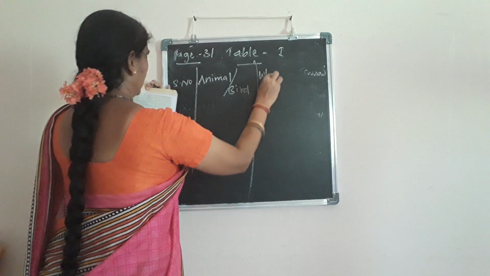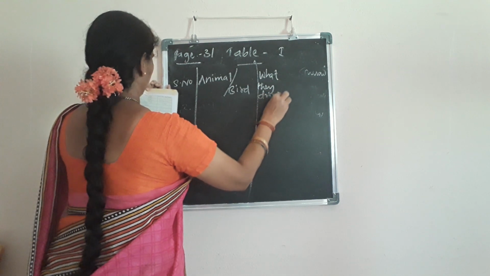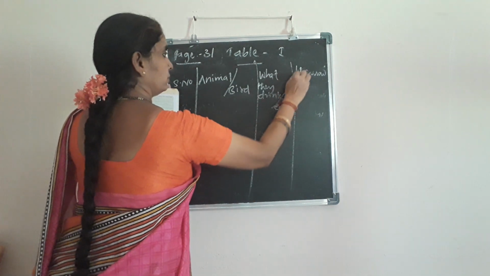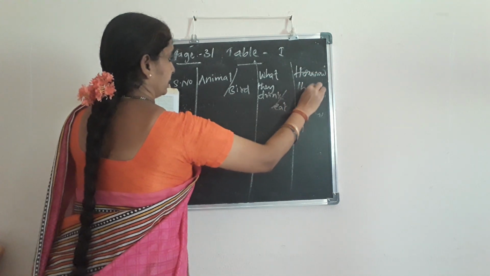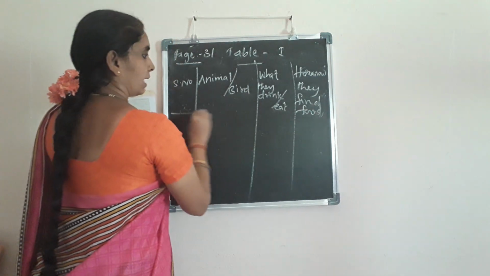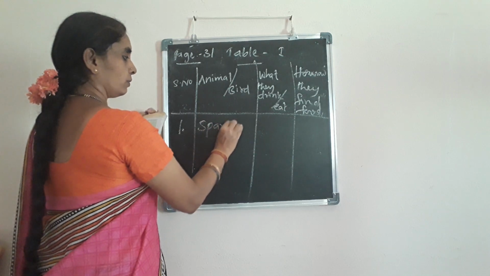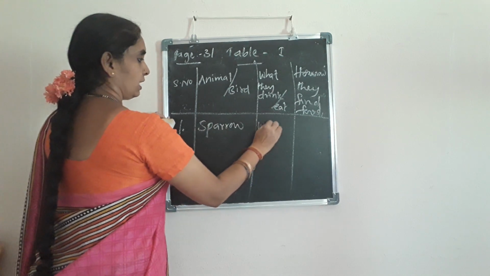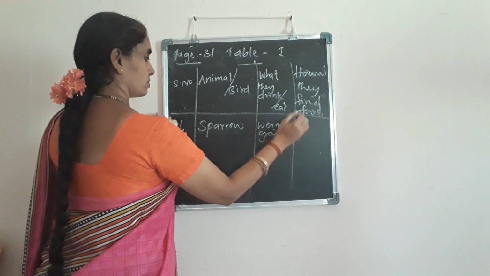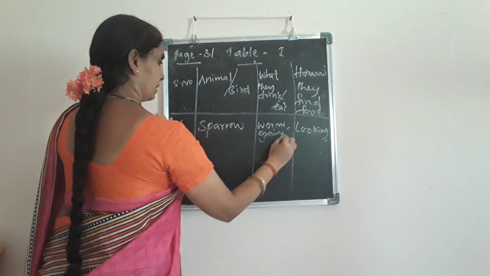Columns I am going to write here. What they drink or eat. Anything you can take down. How they find food. Under this, one example I will give you, as it is in the textbook also: sparrow, they eat worms and grains etc. How do they find the food? By looking, isn't it? Seeing.